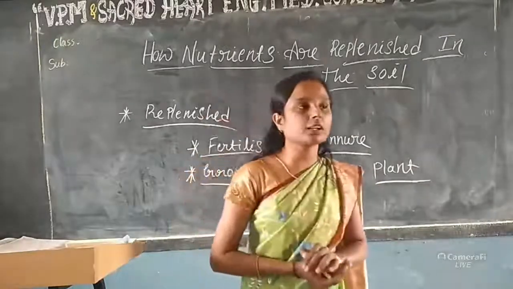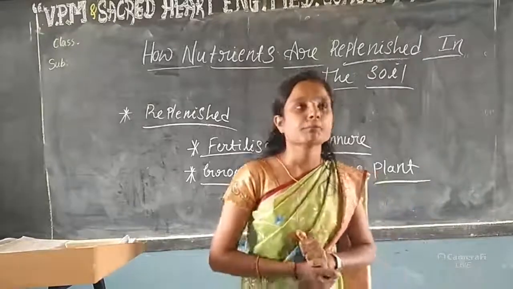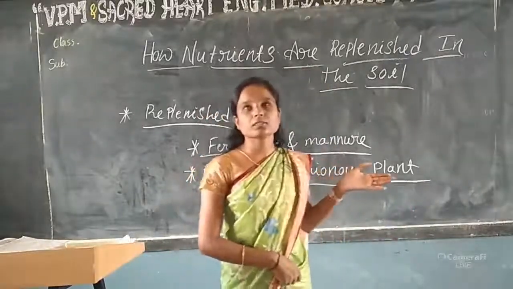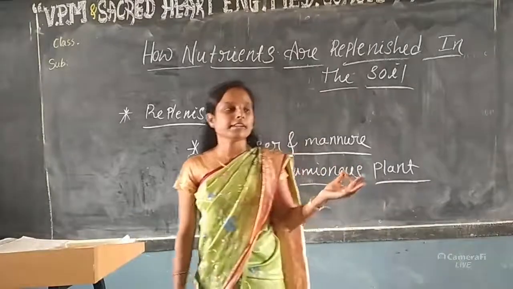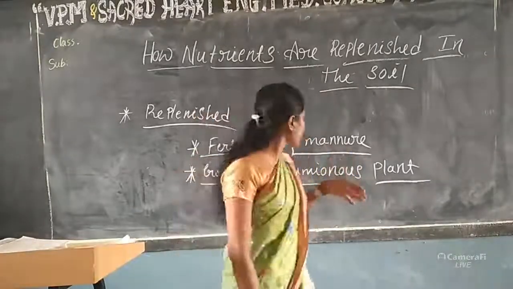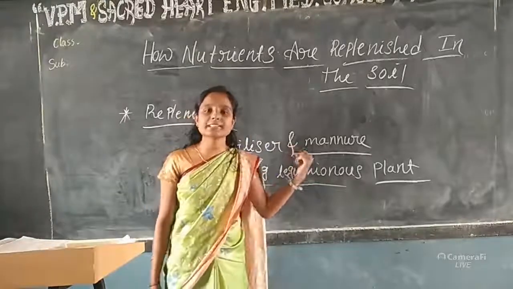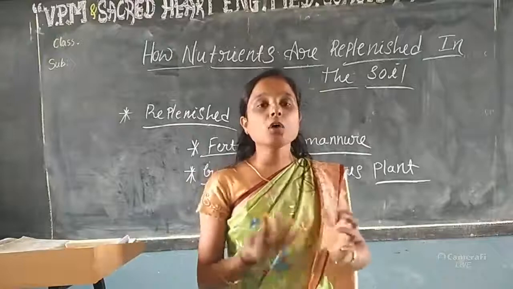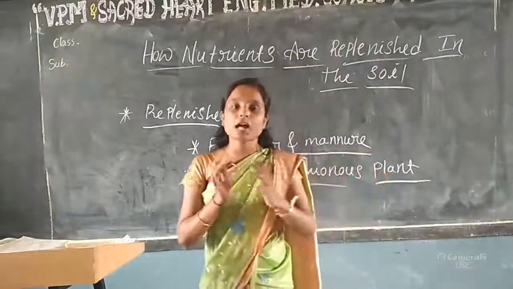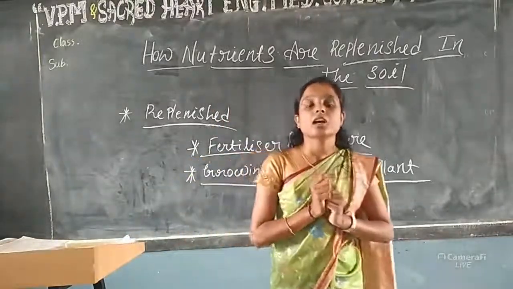I give some examples of leguminous plants. See, this one, peas and pulses. Next, beans. They are all examples of leguminous plants. In these plants, how, you already learned that one.